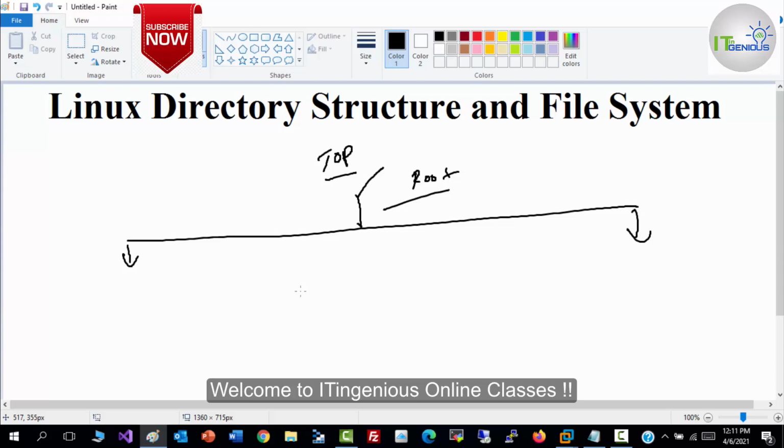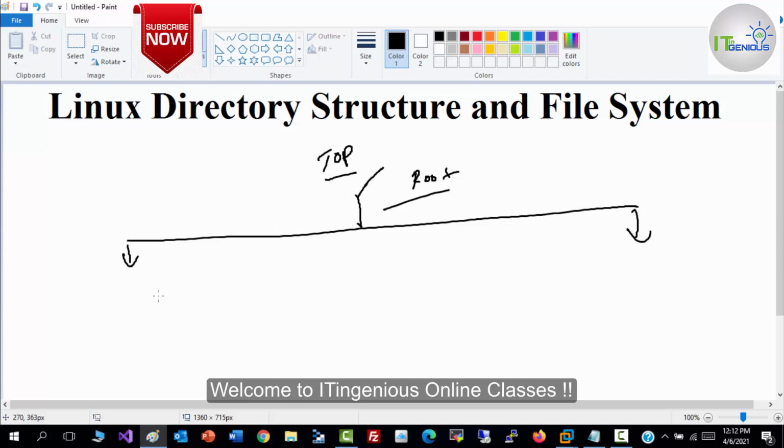We are going to discuss the default directories which you get in your Linux operating system. Under slash, you will get binary directories, configuration directories, data directories, memory directories, user directories and directories for variables. We need to discuss all those directories one by one.